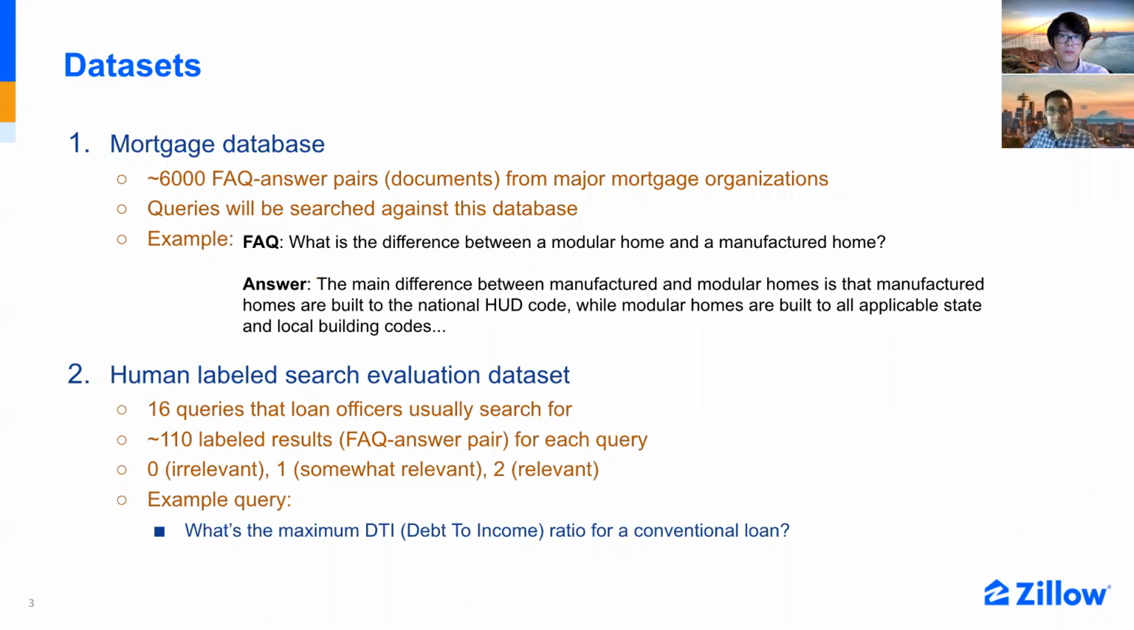With respect to the available datasets, we have built a mortgage database that contains FAQ answer pairs from well-known mortgage organizations and regulators. The search queries will be searched against this database. We also have an internally annotated dataset that is used for evaluation. This dataset contains queries that are most frequently searched for, and for each of these queries, we have labeled FAQ answer pairs from the mortgage database. Each annotation can have one of these 3 labels: 0 for irrelevant, 1 for somewhat relevant, and 2 for relevant.